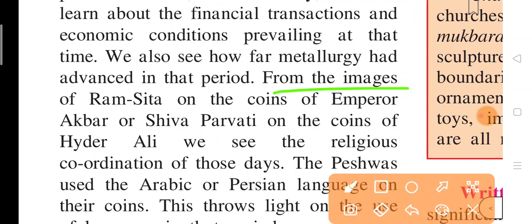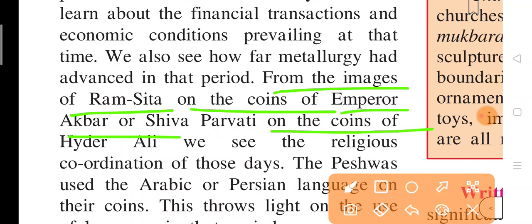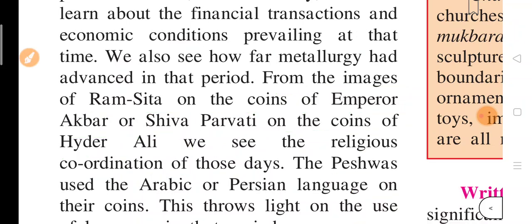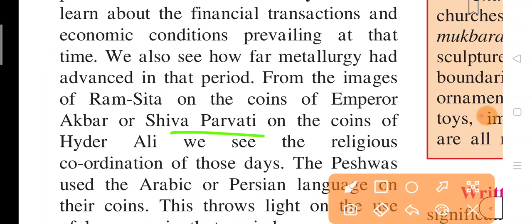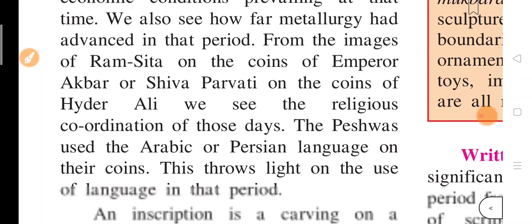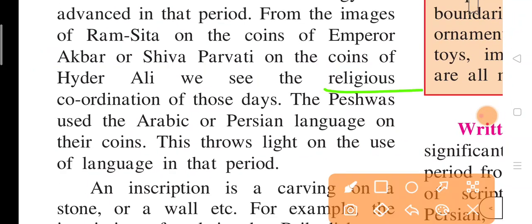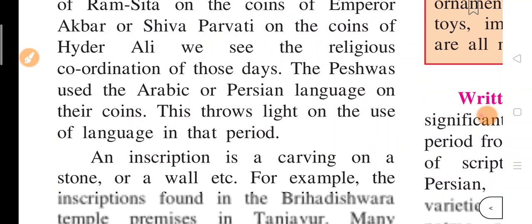Now, from the images of Ram Sita on the coins of Emperor Akbar or Shiva Parvati on the coins of Hyder Ali, we see the religious coordination of those days. So children, on the coins in the period of Emperor Akbar the images of Ram Sita were carved, and on the coins in the period of Hyder Ali the images of Shiva Parvati were carved. In this way we can see the religious coordination of those days.